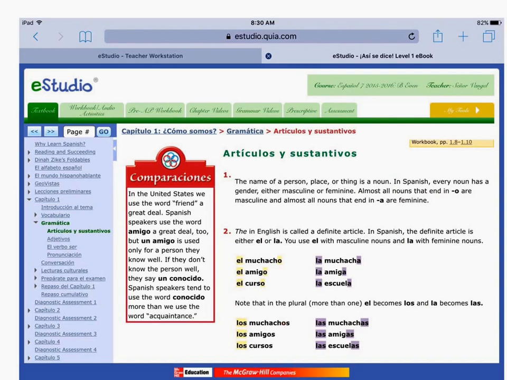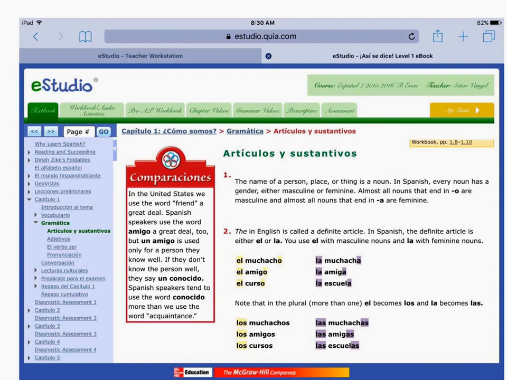Los muchachos, it rhymes. Las muchachas, it rhymes. Los amigos, las amigas, los cursos, las escuelas. So those are pretty clear examples of how to match them up. It's not always that clear, but again, we're just starting out, and for our studying purposes, it is that clear.